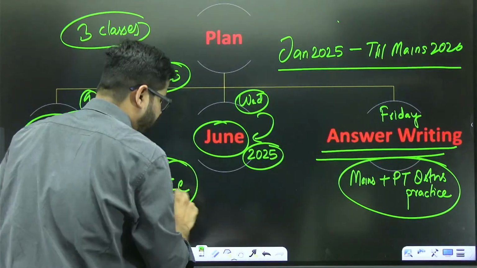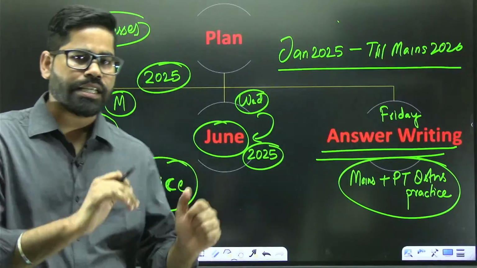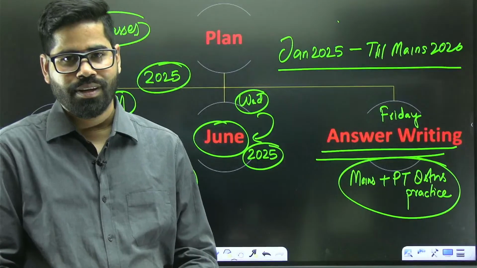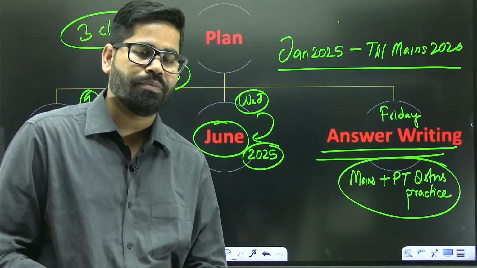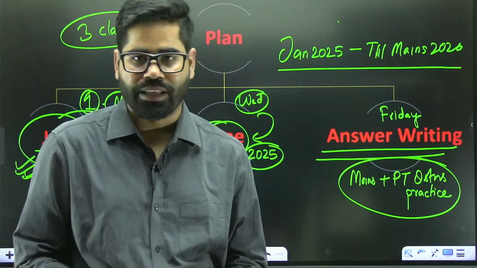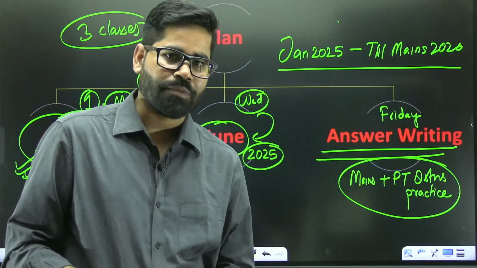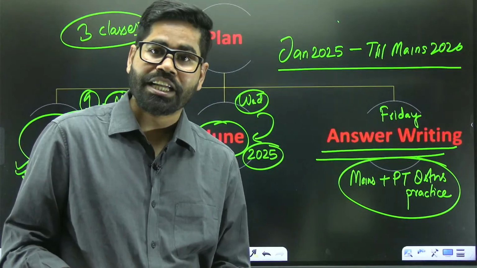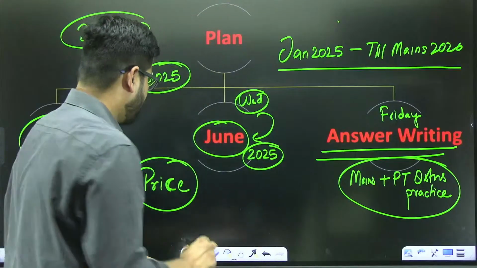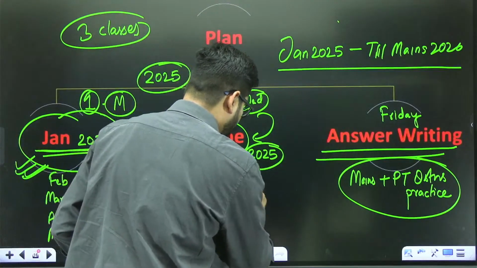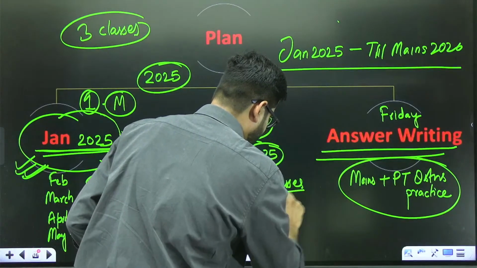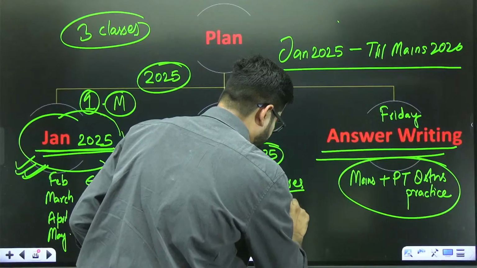What is going to be the price of it? Just see this part. You are going to have 3 classes per week. It means in the next 12 months, 3 classes per week means 12 classes per month. 12 classes per month means in the next 15 months, if we talk about the total classes, it is going to be 12 into 15.